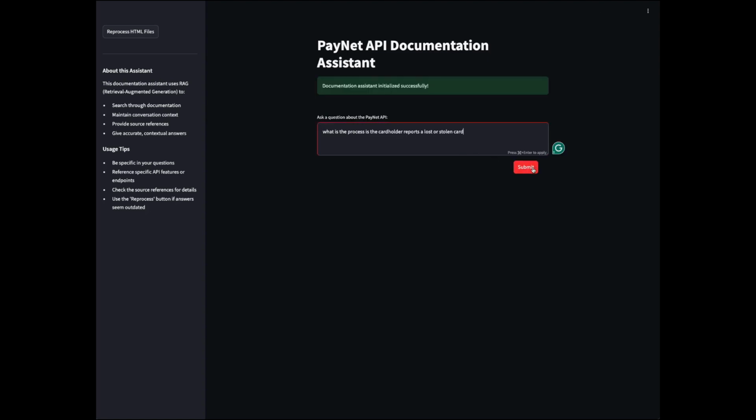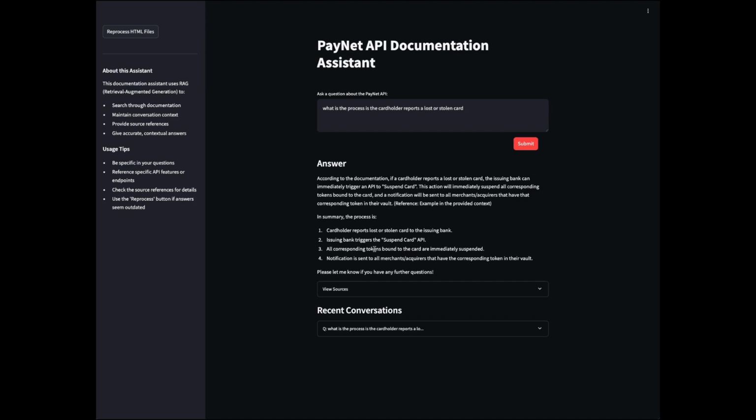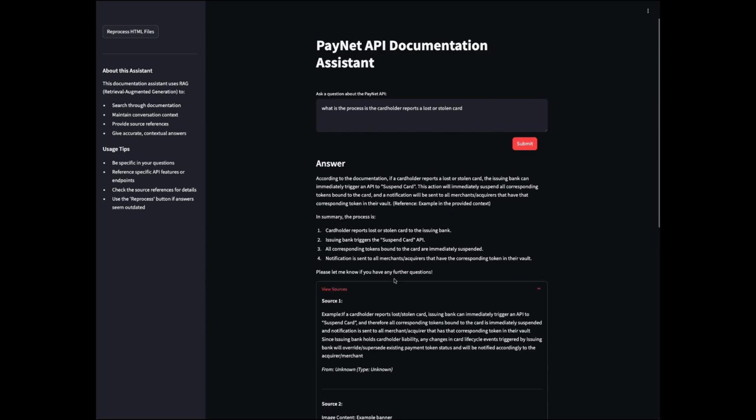What is the process if the cardholder reports a lost or stolen card? We see that it is trying to search for relevant documentation to get back the answer to us. And it says that you can use the suspend cards API to suspend the specific cards, and it should be triggered by the issuer bank.